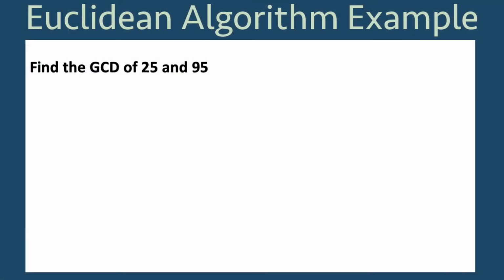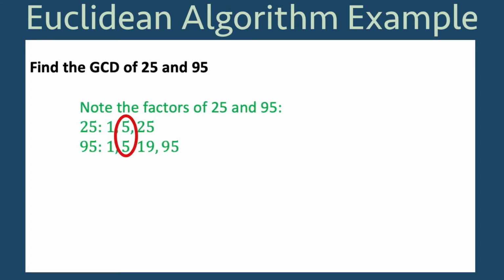I will use a simple example to describe the Euclidean algorithm, which we will use to find the GCD of the numbers 25 and 95. First, by just looking at the factors of 25 and 95, we can easily identify the GCD. The factors of 25 are 1, 5, and 25, and the factors of 95 are 1, 5, 19, and 95. So the GCD of 25 and 95, which we can denote GCD(25, 95), is 5.